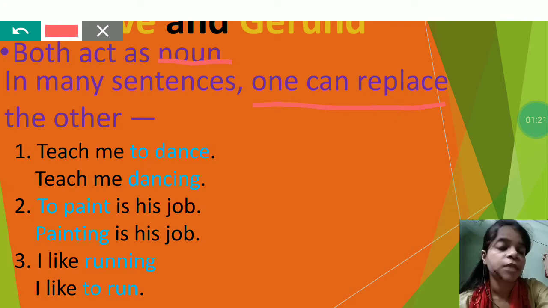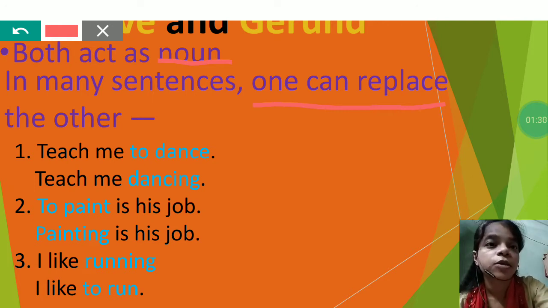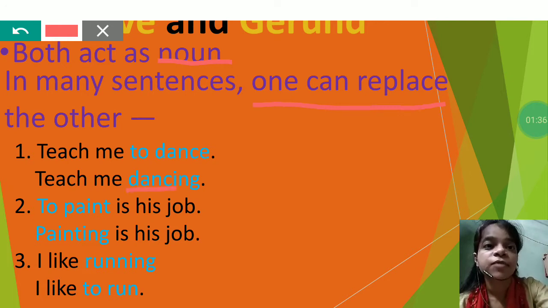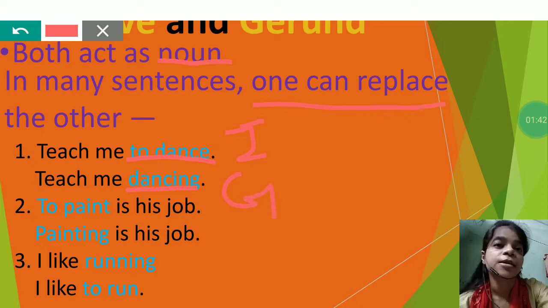Here, to dance is an infinitive, to plus v1, but you can write this sentence in another way also, that is, teach me dancing. Now in teach me dancing, dancing is in v4 form, and as it is in v4 form, hence it is a gerund. You can write either infinitive or gerund in the same sentence and the meaning will not change.